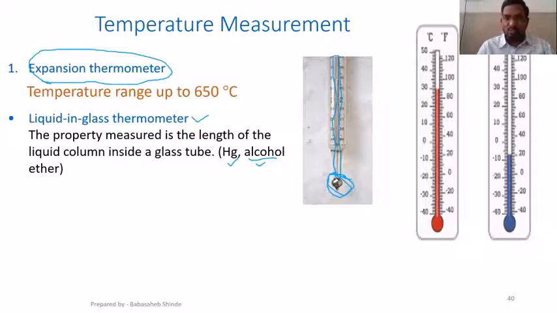Once that liquid has expanded, it will expand along the length, and that expansion will be marked with a scale. So with change in temperature there will be a certain expansion, and if that expansion is proportional to the change in temperature, then we can use this device for temperature measurement. That is the basic idea behind the mercury in glass tube thermometer, or alcohol in glass tube thermometer. So this is the first example of an expansion thermometer.